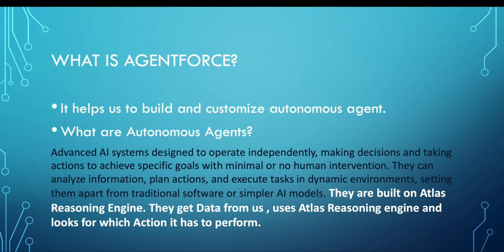It goes to the topics it has configured, and from the topics it decides which action to perform. This is how autonomous agents operate. The main thing we need to know is that they need minimal human intervention and they are built on the Atlas reasoning engine.